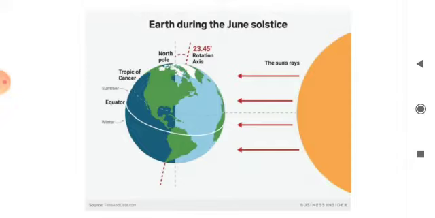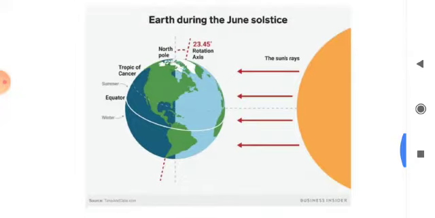The southern hemisphere is experiencing its winter season because the south pole is away from the sun. So the special features of summer solstice are: the duration of day is longer than night. The length of the day increases with increasing latitude north of the equator.